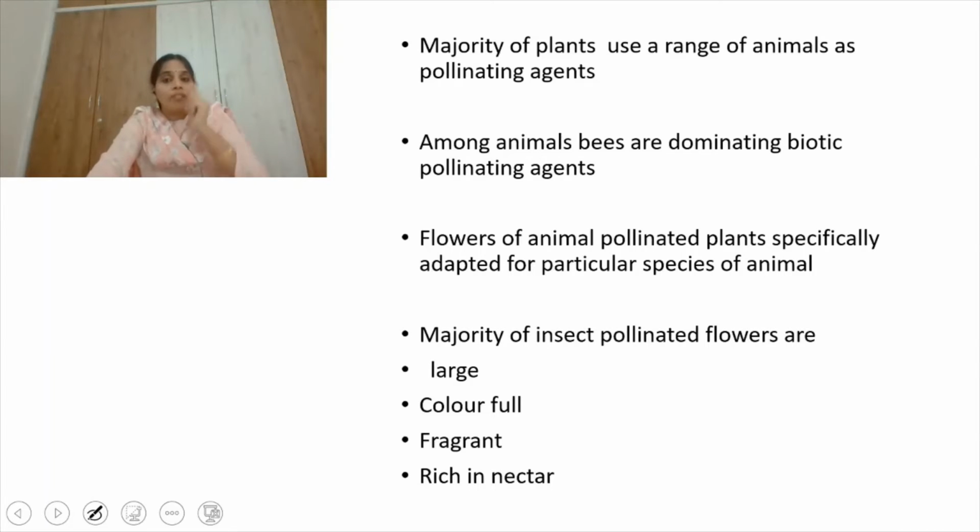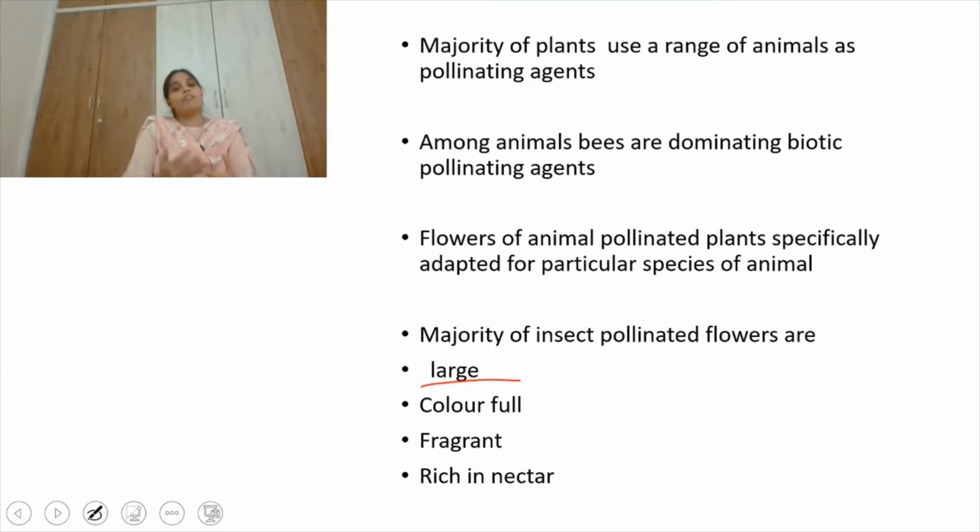The features of the flowers which help in animal pollination are: flowers must be very large, very colorful, fragrant, and the fourth one is rich in nectar, because animals visit the flowers for nectar only. So in order to bring the animal visits, all these features should be there for the flowers.